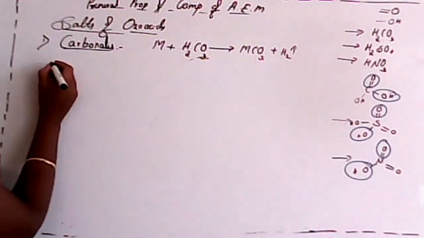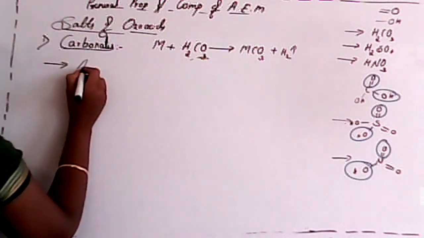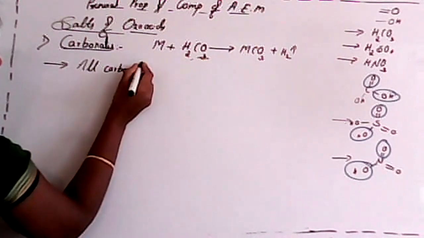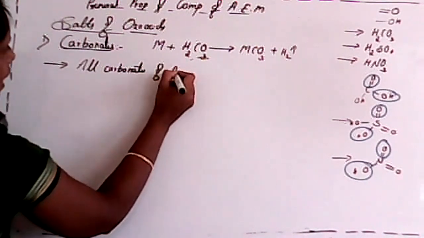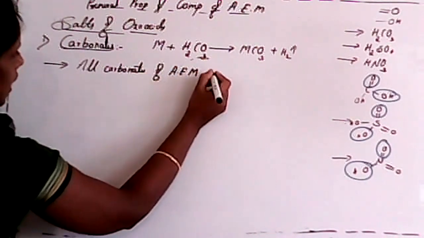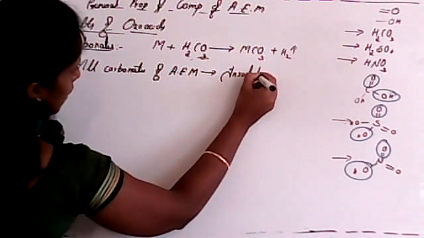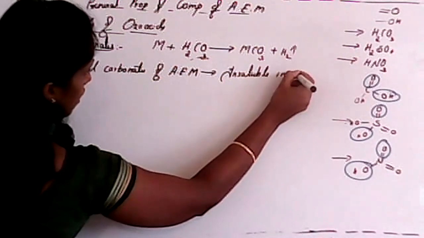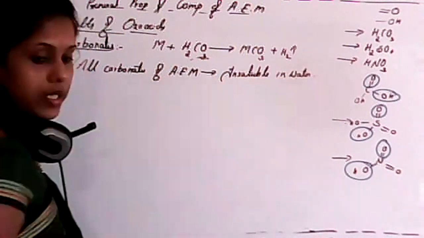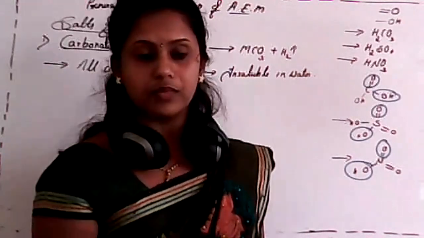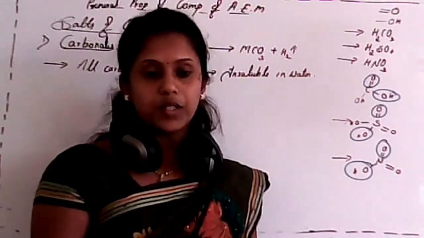First thing I want to make clear: all carbonates of alkaline earth metals are insoluble in water. For example, consider calcium carbonate. What is that? Limestone, isn't it?